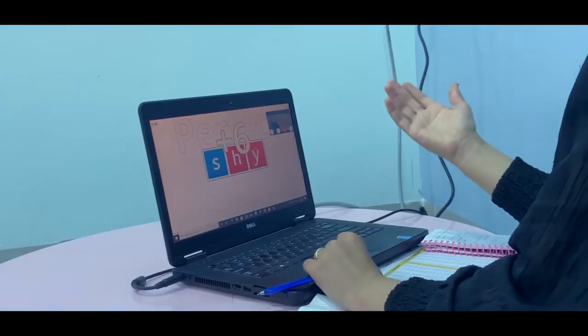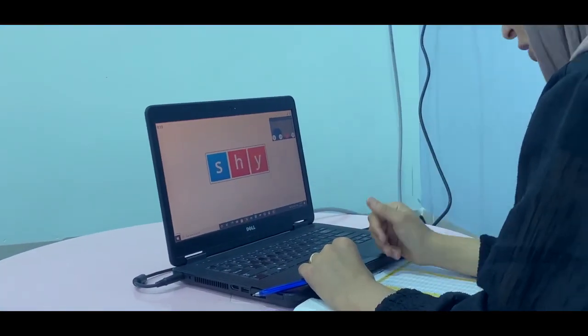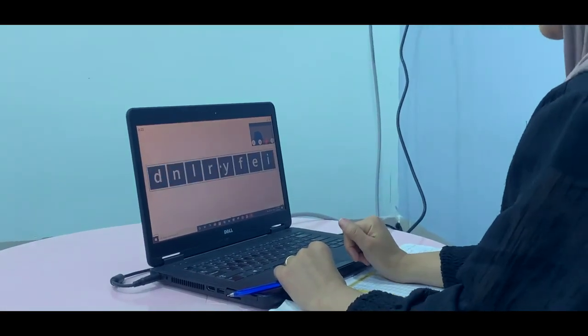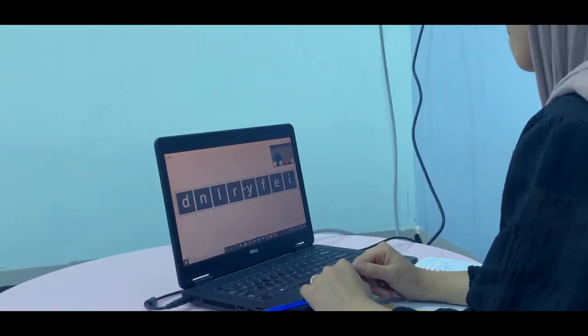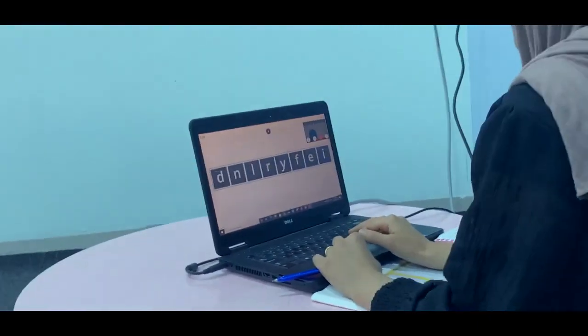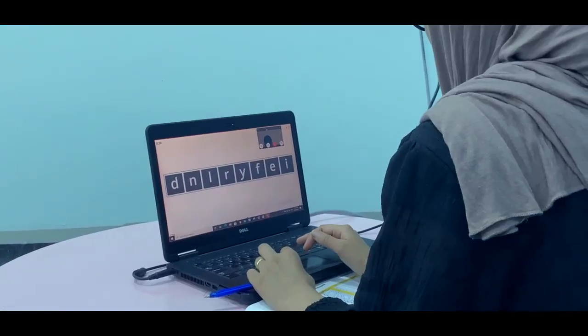So the last one is shy. Excellent. Good job. And Mohammed Akam, how do we write friendly? Mohammed Akam. Yes, teacher. We said this word is friendly. How do we write friendly? How can we write it?